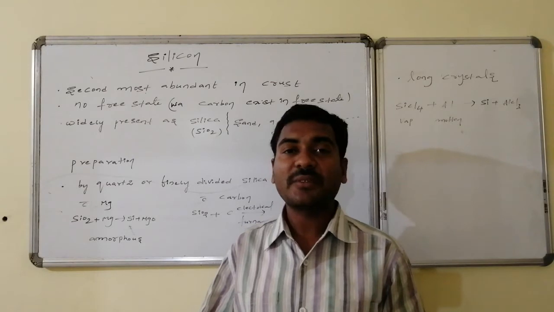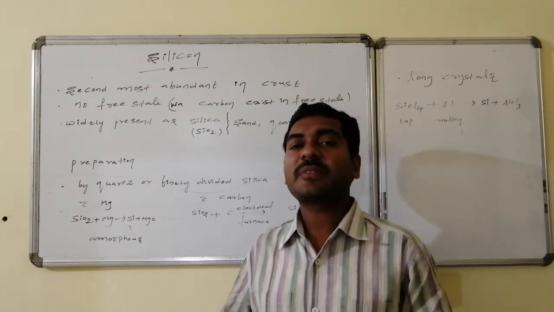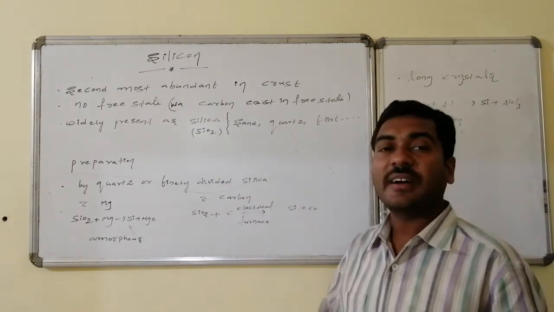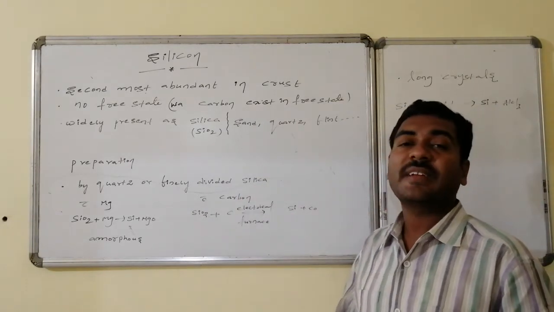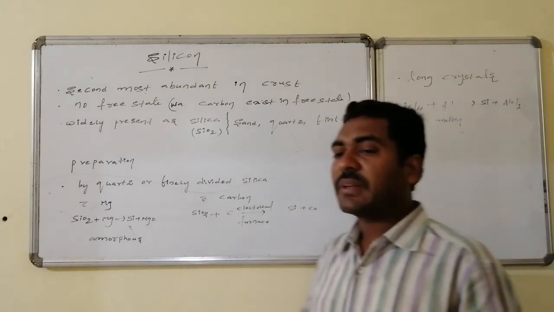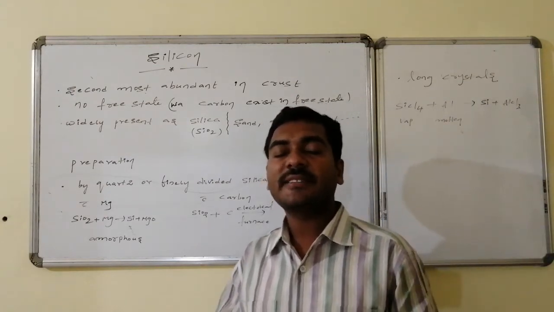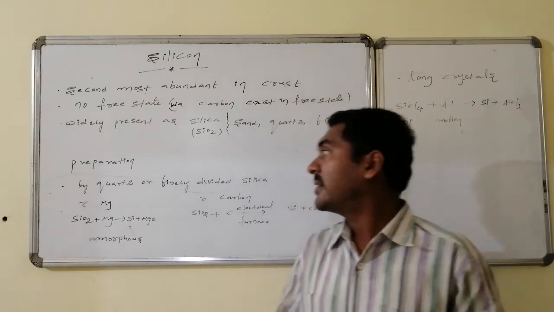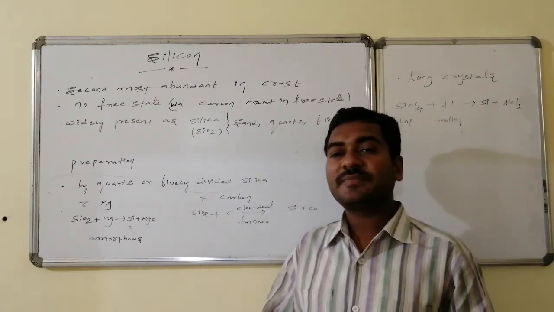Silica is SiO2 and there are various forms of silica. Some of the important forms of silica are sand, quartz as well as flint, and some others. Preparations of silica. Silica has much importance. The uses of silica we will discuss later. Let us go for the preparation method.